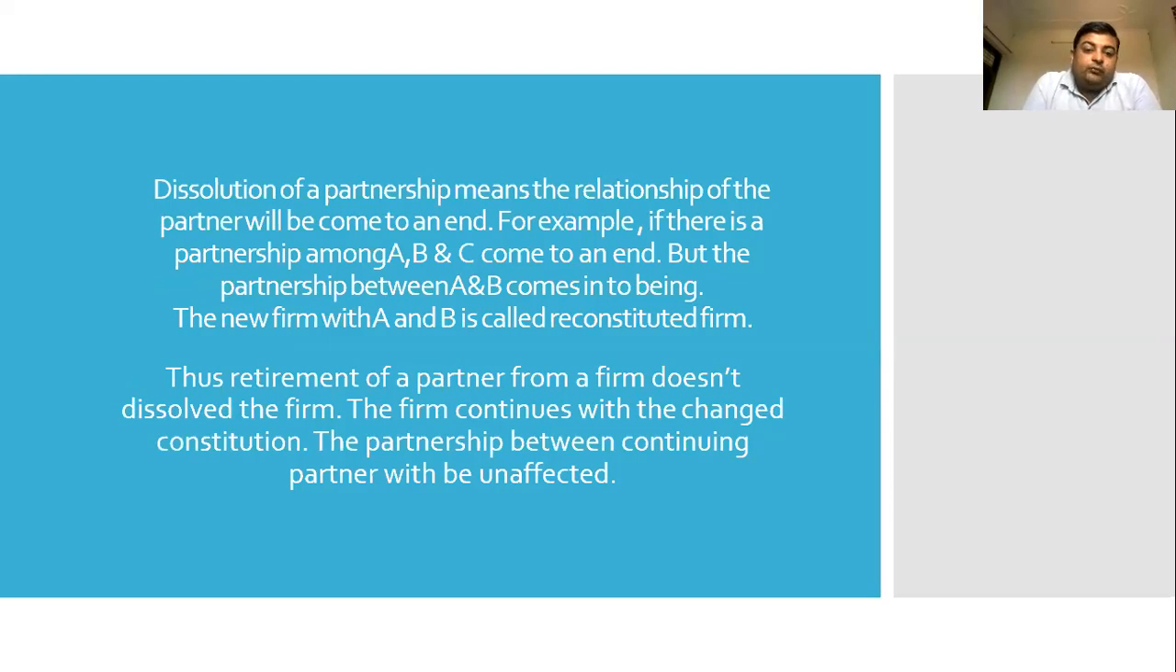Now the dissolution of a partnership firm can be for constituting a new firm. For example, if there are three partners, A, B, and C, they have dissolved the partnership, but the partnership between A and B is continued. So now they can reconstitute the firm with A and B as the new firm. Fine. C may have retired, or it may be due to the death of C. So the firm gets dissolved because now only two partners are left, and a new firm is to be constituted with the remaining partners.